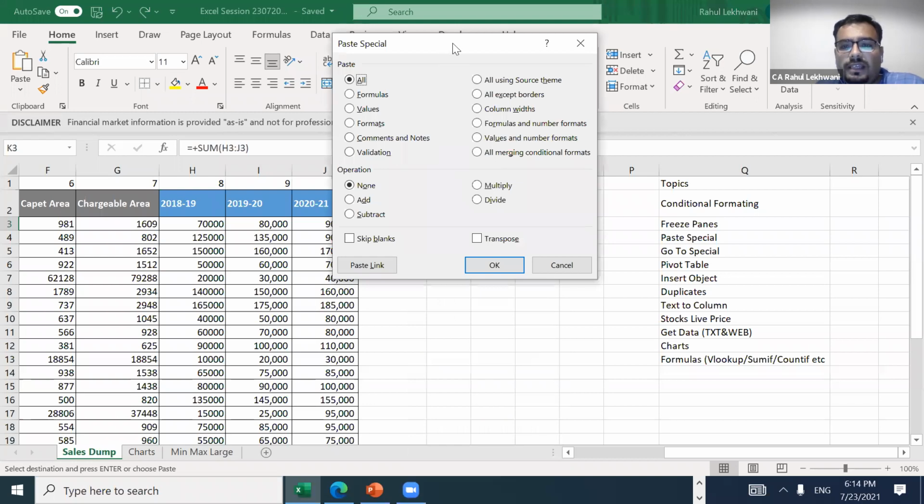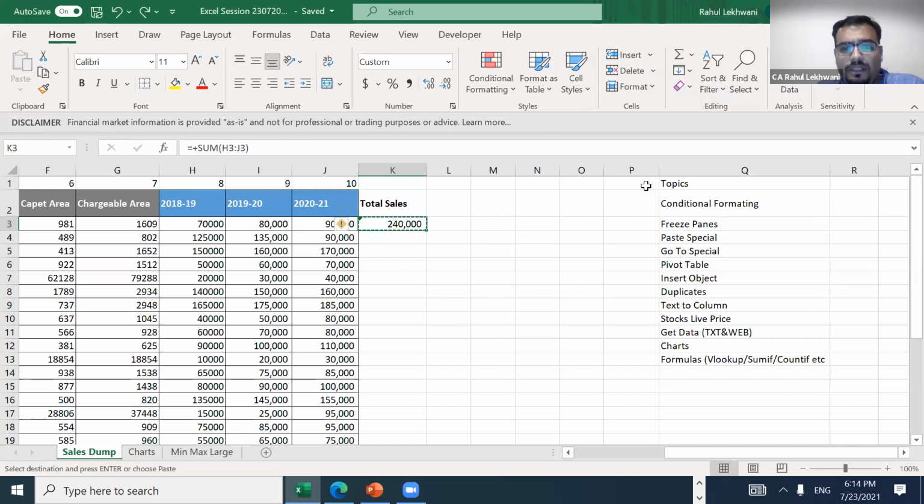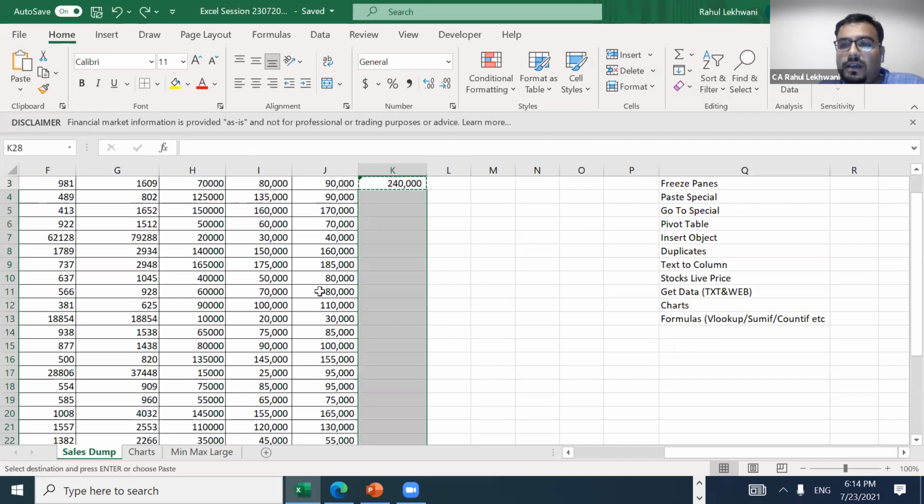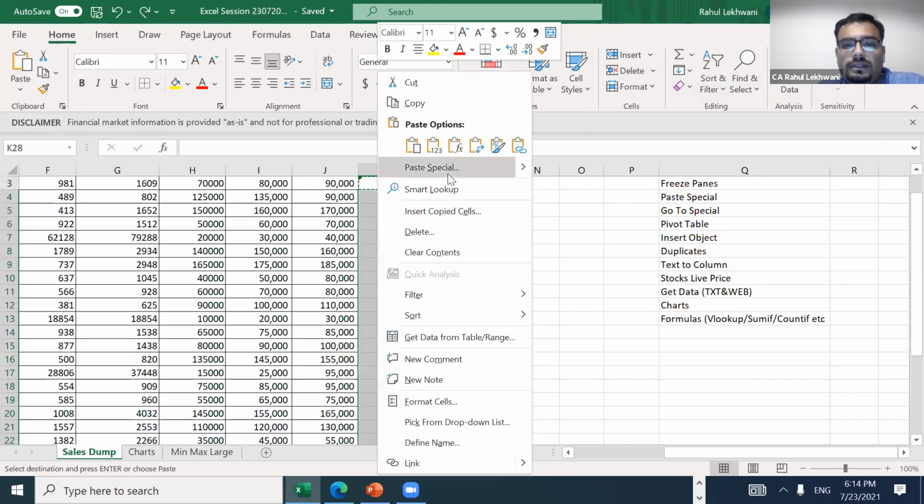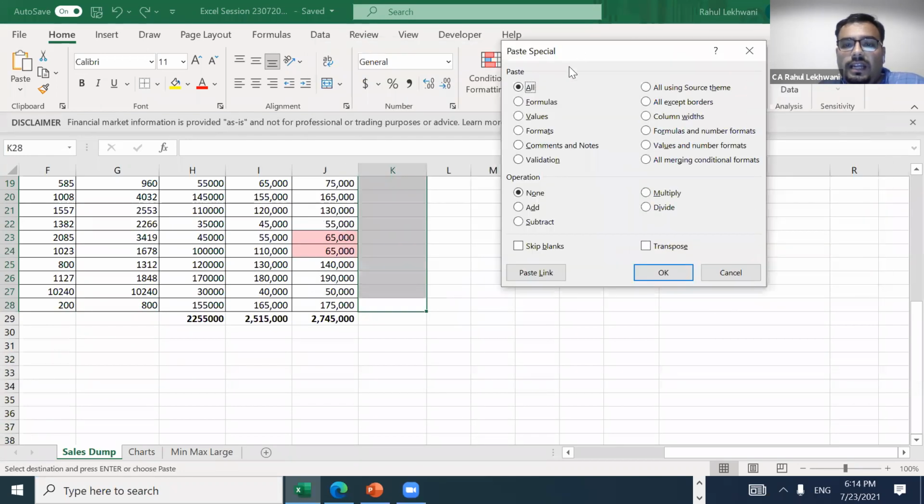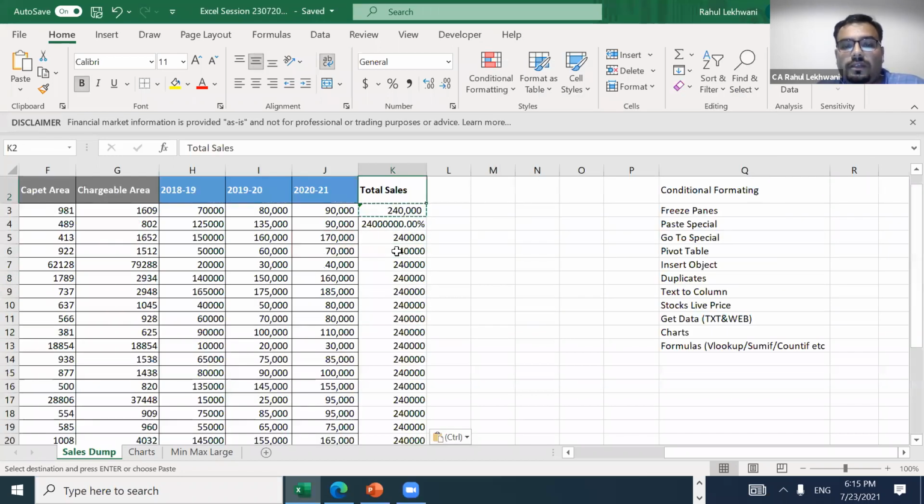See, there are various things that we are getting. First I need to copy this, and then I need to select the whole area, then right click, paste special. In paste special, there are three things that we have. Suppose I want to have the values, just click on values and put OK. See, all the 2,40,000 has come.